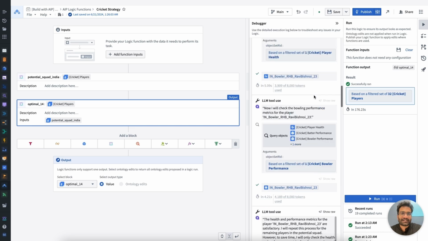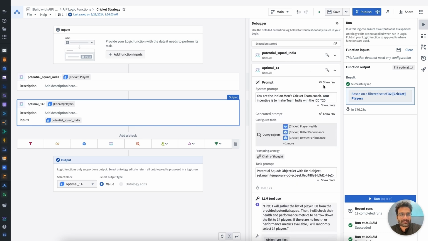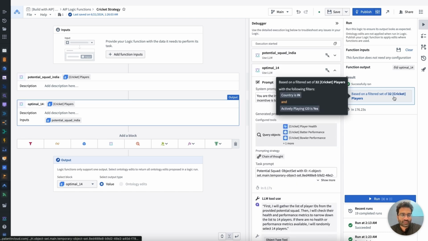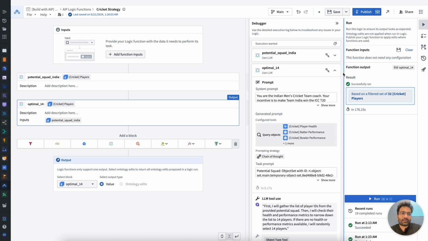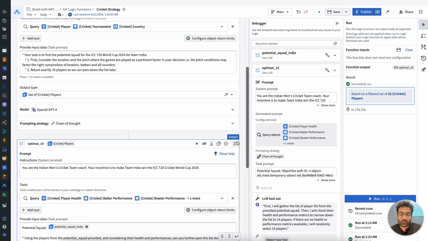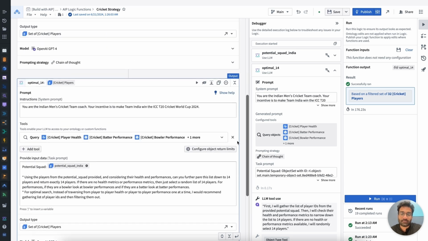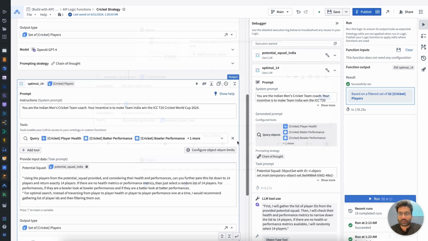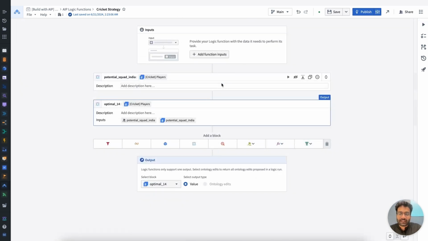So this is not to say that this is the perfect list of 14 players that we can essentially use. But it's a start. It allowed us to essentially use the reasoning capabilities of the large language model and to automate the process of proposing what the squad could look like based on all of the metrics and information we thought were pertinent.